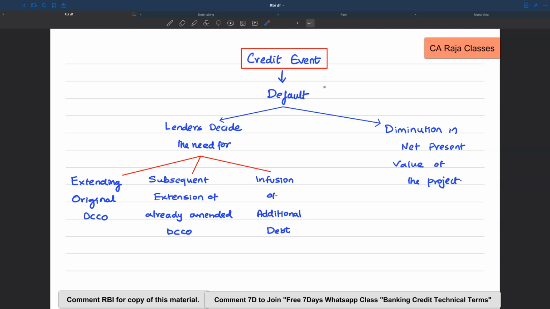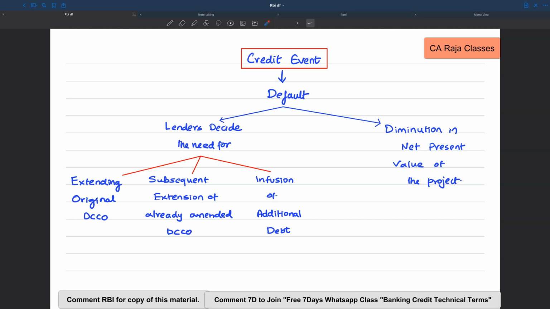Credit event means a default has taken place. Default means what? Non-payment of debt. This is actually defined in the Insolvency and Bankruptcy Code. Either the whole of the debt, or part of the debt, or an installment which has become due and payable is not paid by the debtor, that is the borrower. If that is happening, then there is a default.